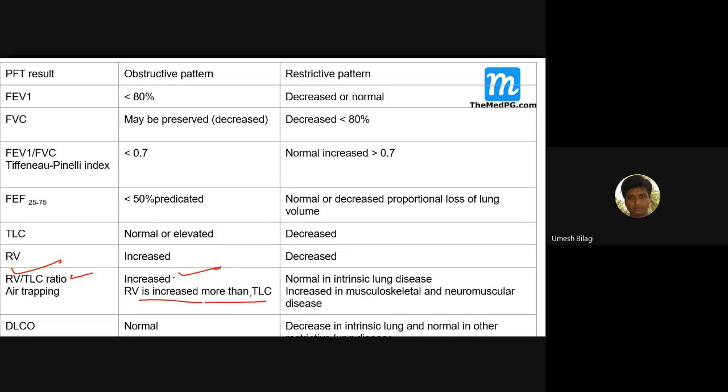That is the reason this ratio gets increased here. In the restrictive pattern, it can be normal in intrinsic diseases and increased in musculoskeletal diseases. In intrinsic lung disease there is not much change in the ratio, but it is definitely increased in obstructive diseases. The basic problem with obstructive disease is residual volume getting increased and FEV1 getting decreased. All are a manifestation of that.